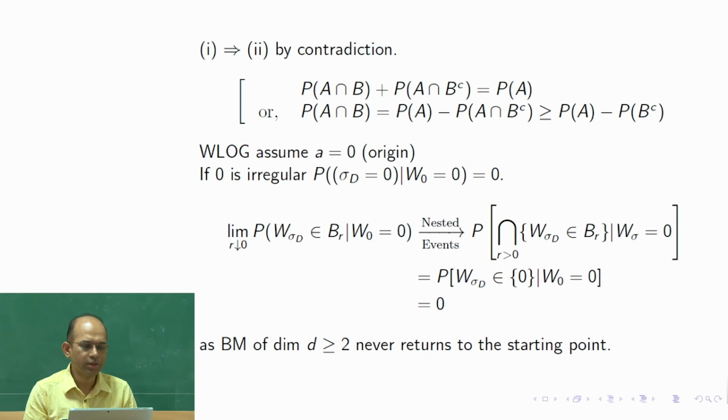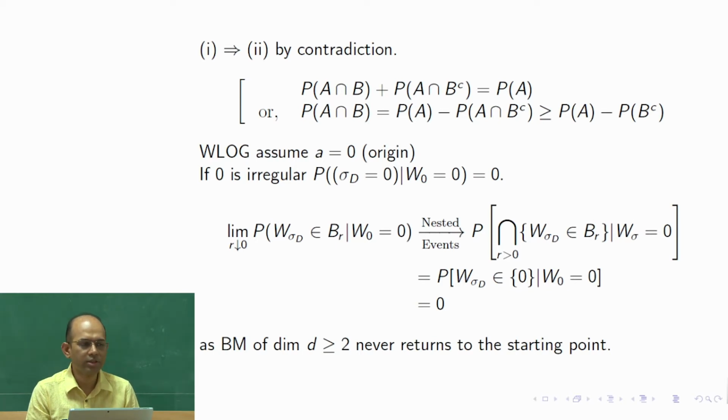The first part is that we use this inequality that the probability of A intersection B is greater than or equal to the probability of A minus the probability of B complement. The derivation is noted here. It is the simple result that A intersection B and A intersection B complement are disjoint events.